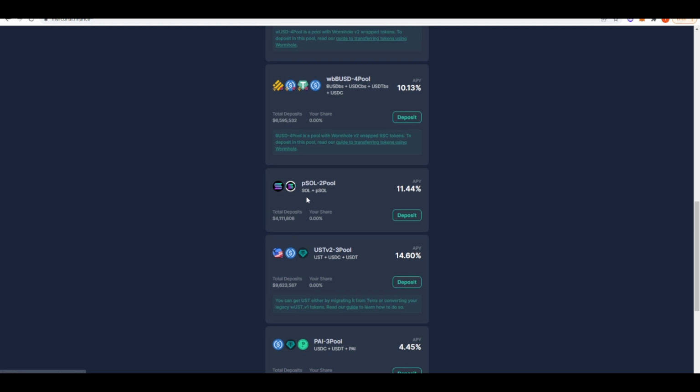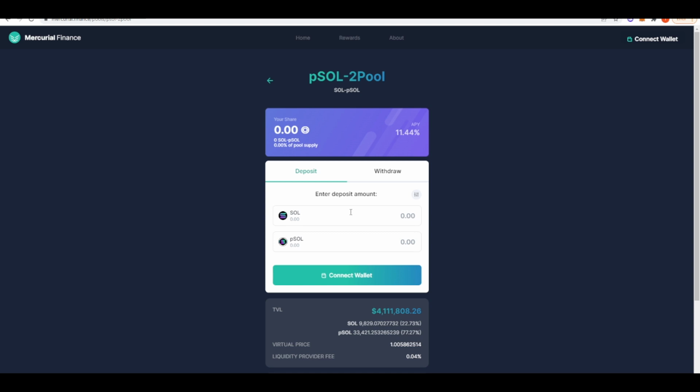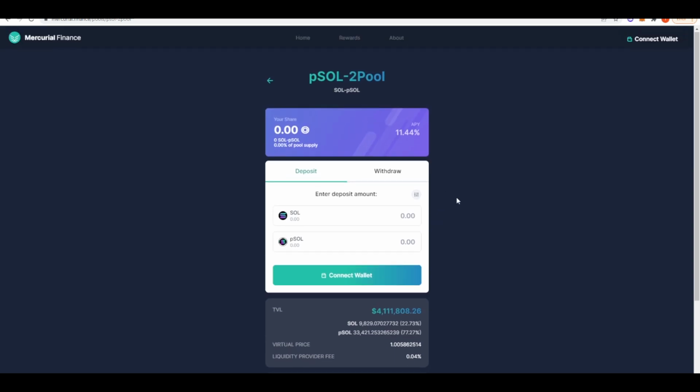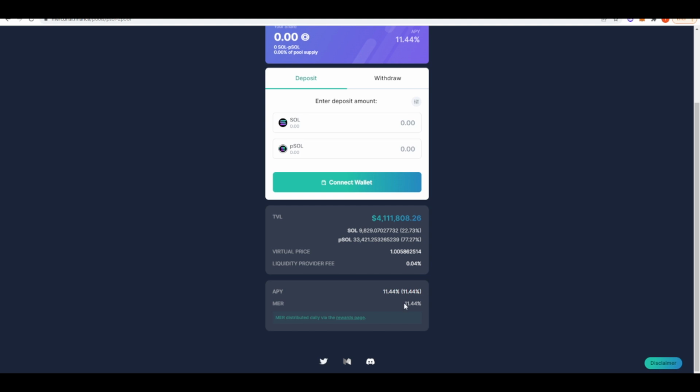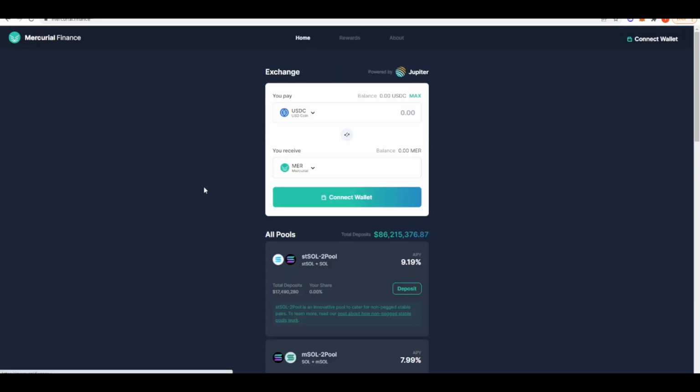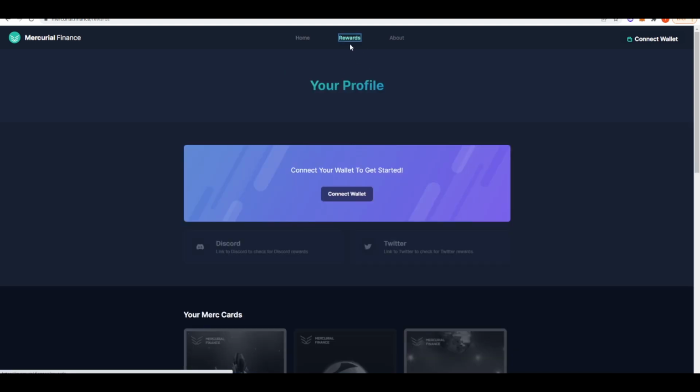If you press deposit, you can enter the amount of SOL that you want to use to provide liquidity, and then it will automatically swap it for PSOL. So again, that's quite nice. And then you will start receiving 11.44% APY on your SOL, but that will be in Mercurial Finance tokens. One thing to note about Mercurial Finance is that you can only claim your rewards once a day, and you have to go to the rewards page in order to do so.